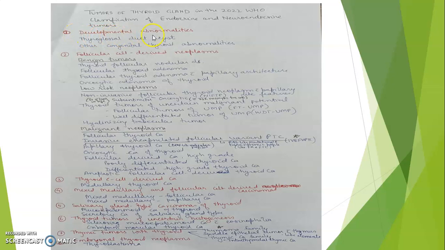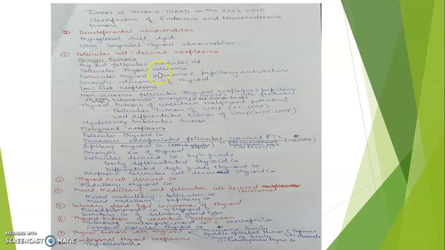Now coming to classification, tumors of thyroid glands in 2022 WHO classification of endocrine and neuroendocrine tumors. First are developmental abnormalities like thyroglossal duct cyst or other congenital thyroid abnormalities. Second category is follicular cell derived neoplasms. It is divided into benign tumors, low risk neoplasms, and malignant neoplasms. So it is divided into three families. This is new. So benign tumors include thyroid follicular nodular disease, which is a new entity introduced.